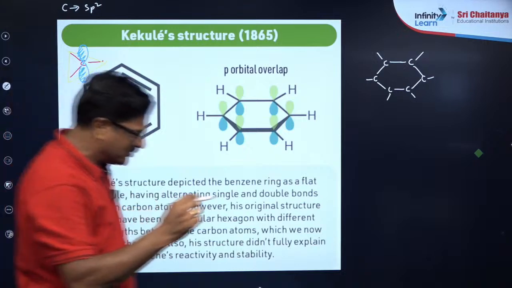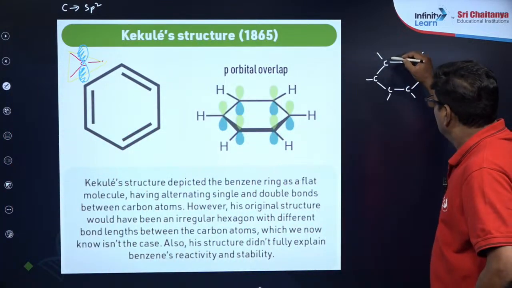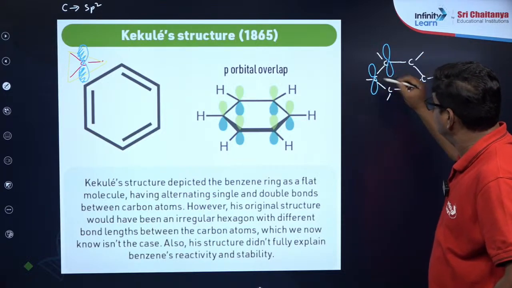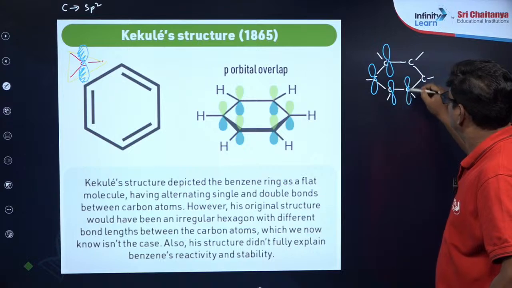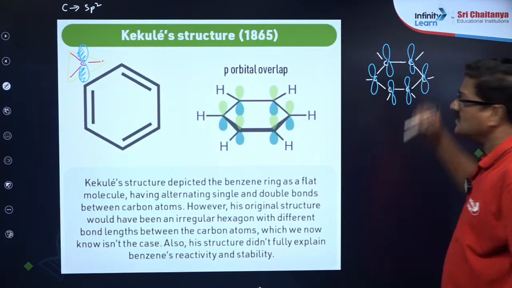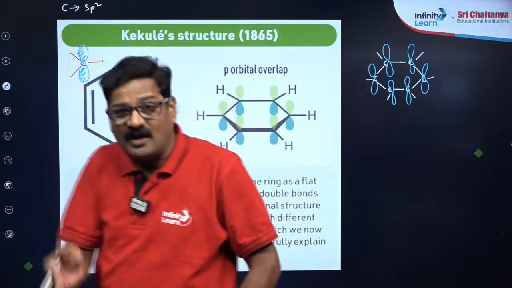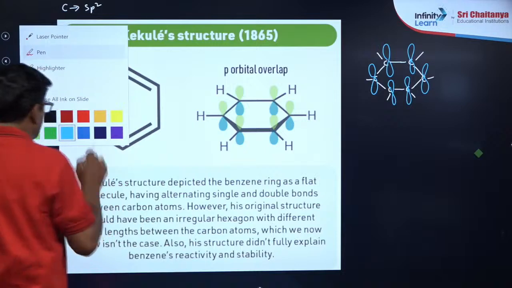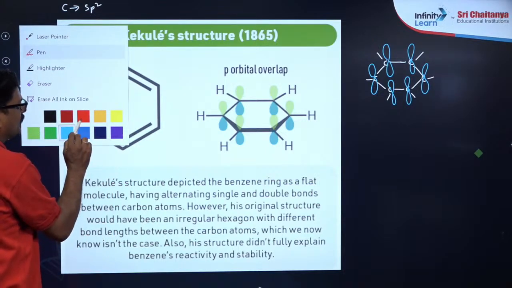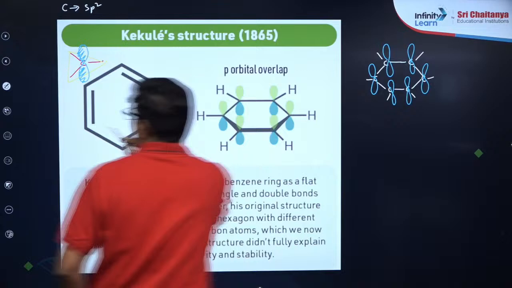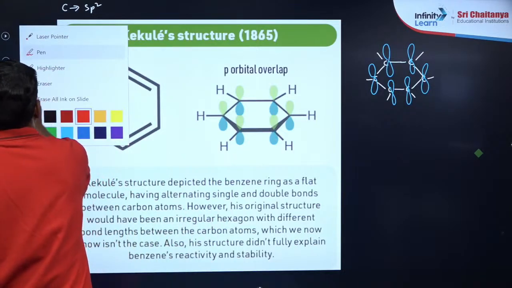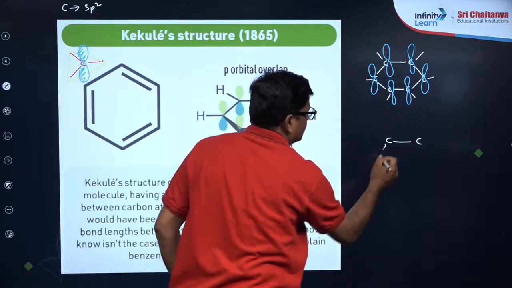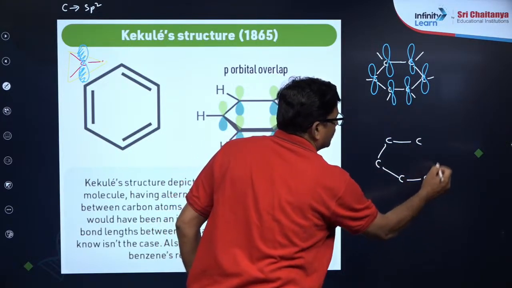That unhybridized pure p orbital will be above every carbon, right? Like this. So this is a parallel p orbital cyclically present on the benzene. That's great. So what is happening here, there is a carbon here. Look at this system, carbon, carbon, carbon, carbon, carbon, carbon.